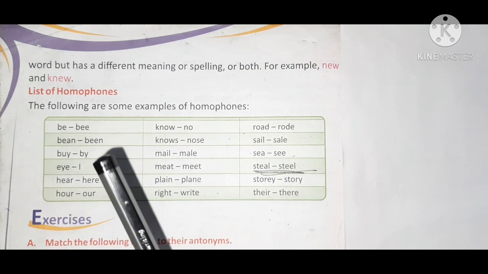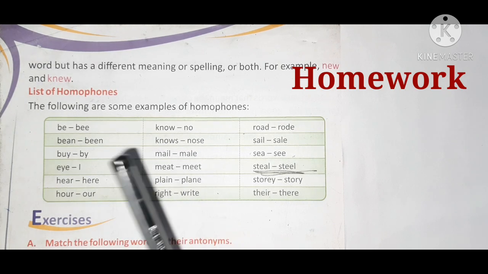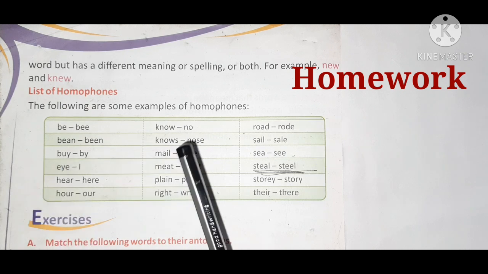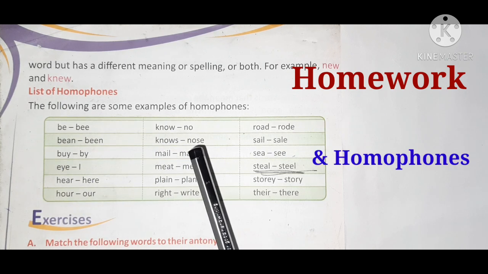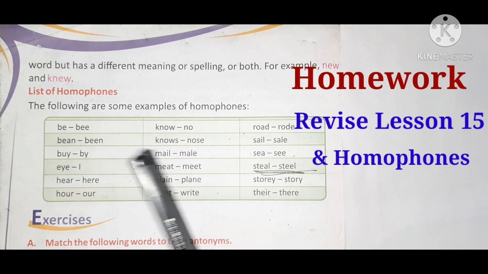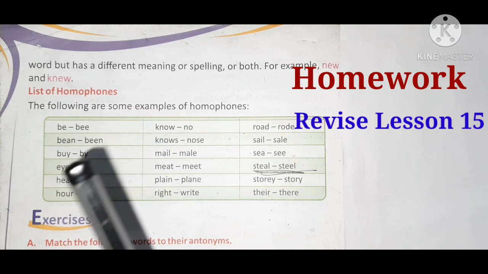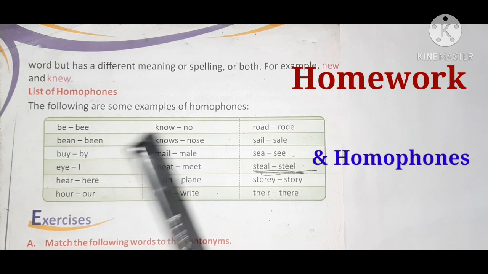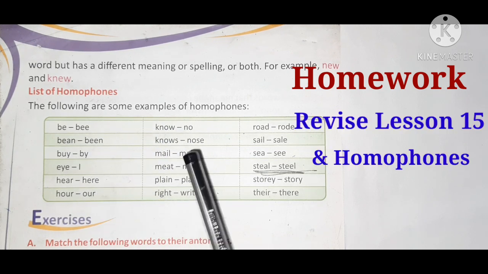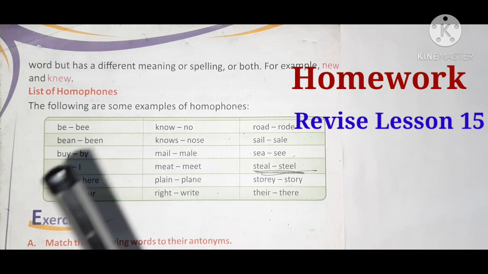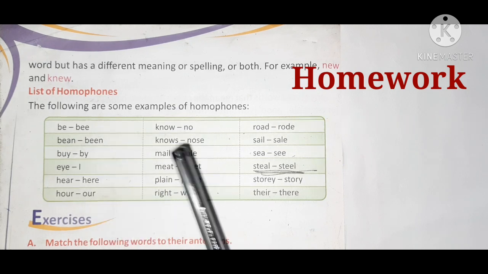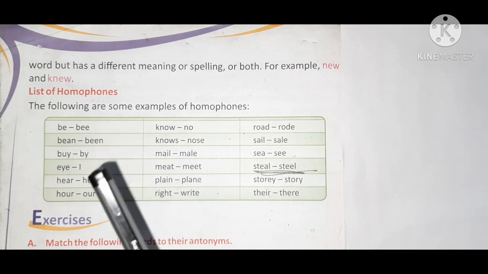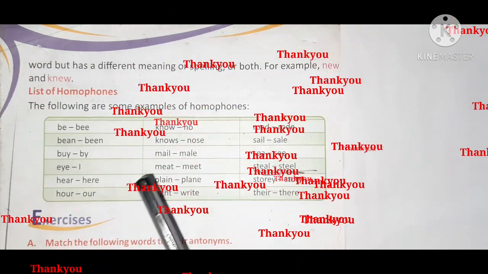So today's homework is to revise lesson 15, was and were, and homophones, chapter 29. Clear? So revise both these lessons. Thank you and have a nice day.